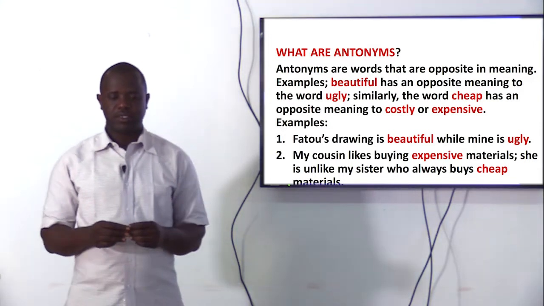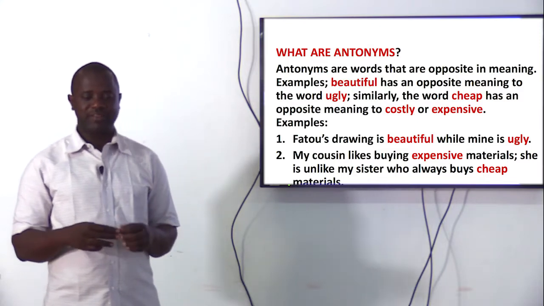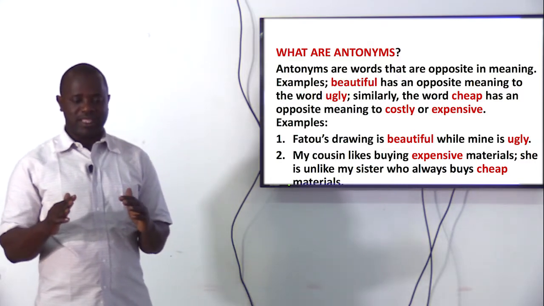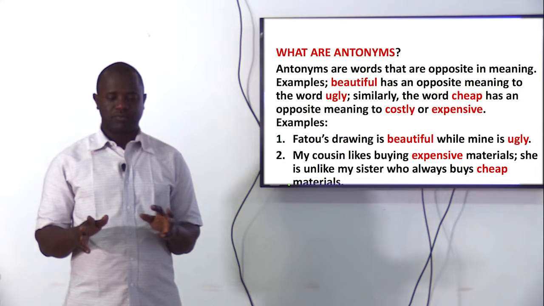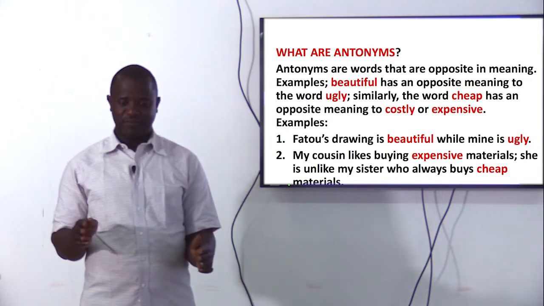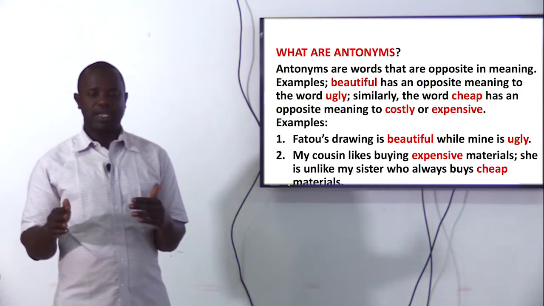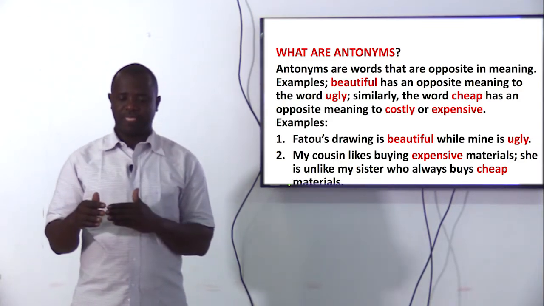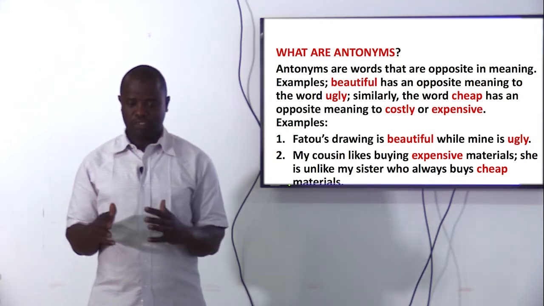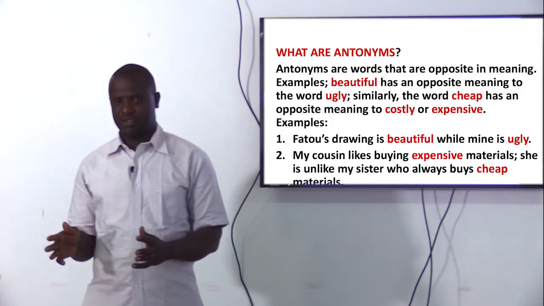Example 2, my cousin likes buying expensive materials. She is unlike my sister who always buys cheap materials. If you look at the example here, the two words are opposite in meaning. You have expensive, meaning something very costly, and the opposite meaning is cheap, something that is not costly. So, in short, antonyms are words that are opposite in meaning.